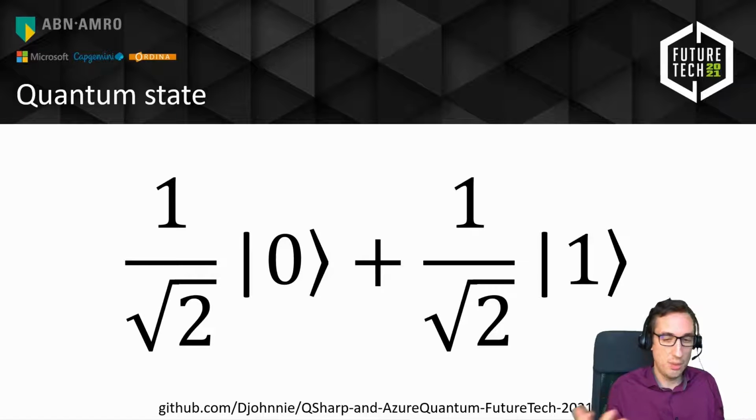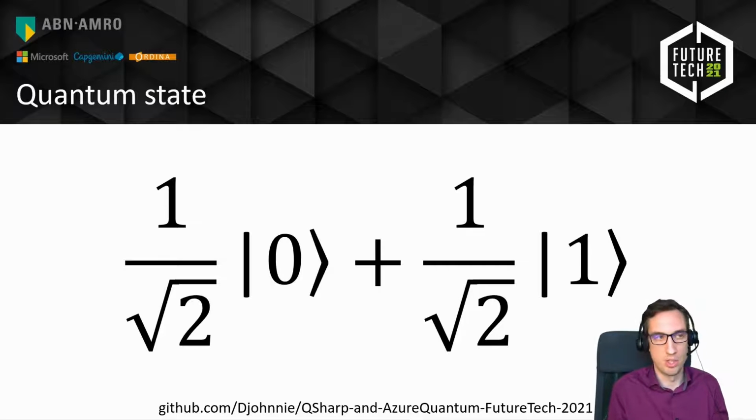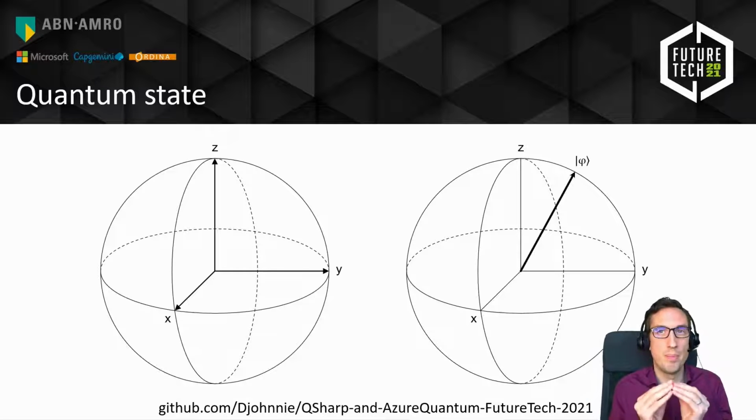When we want to use mathematics to represent a superposition state, it looks like this. It's 1 over the square root of 2, because some expression tells us that this is how you need to represent that, but this is a perfect 50-50 superposition. Again, we won't go into much detail right now. The only thing I can tell you is that this superposition is something we really need to solve our exponential problems.